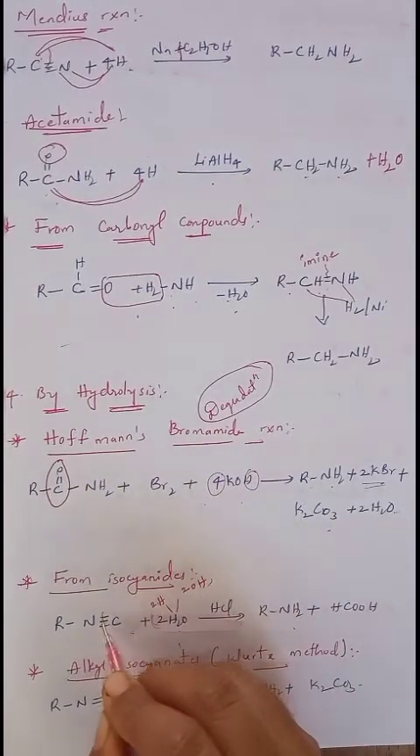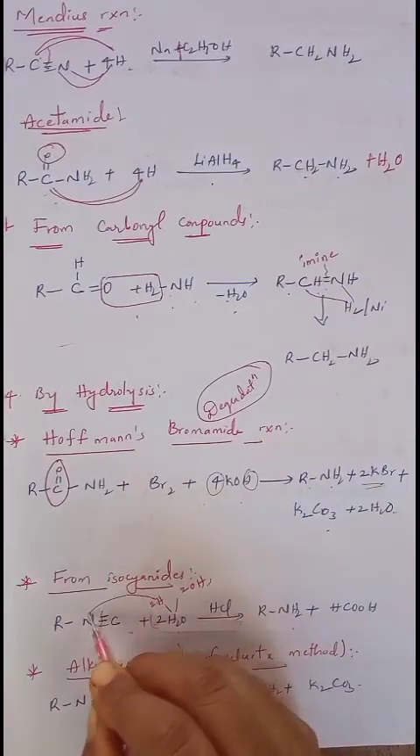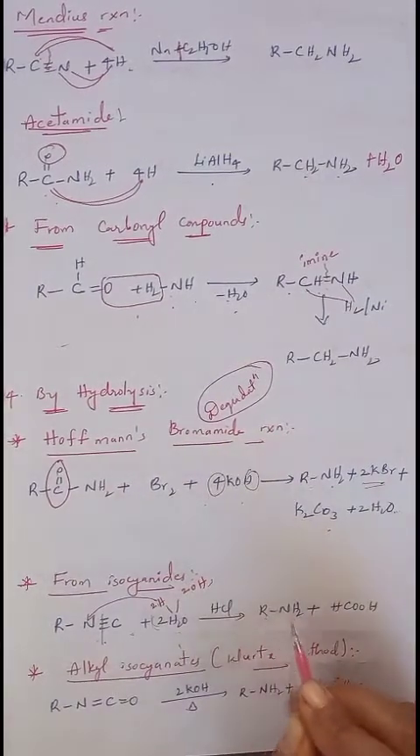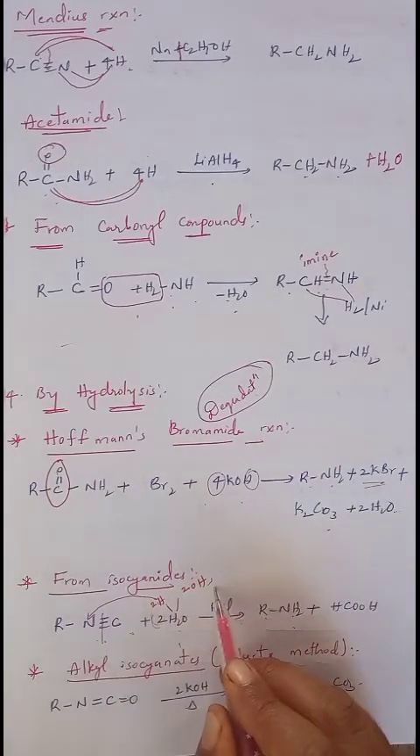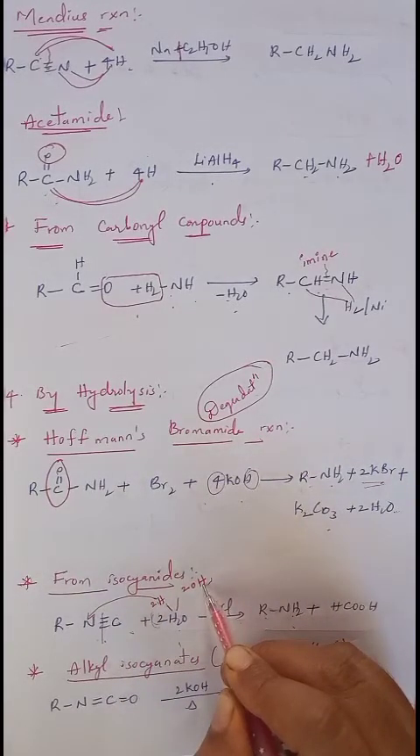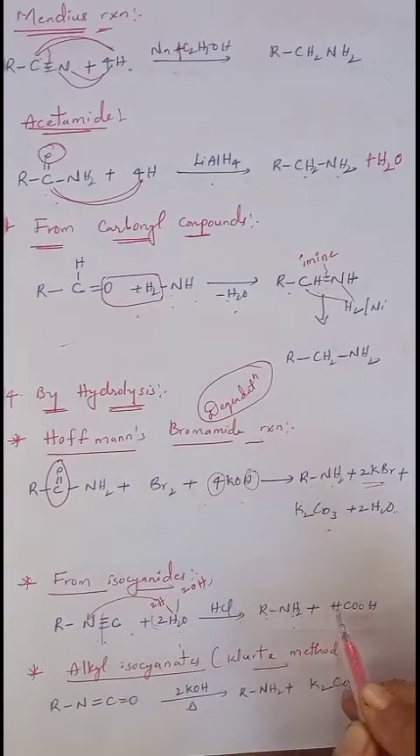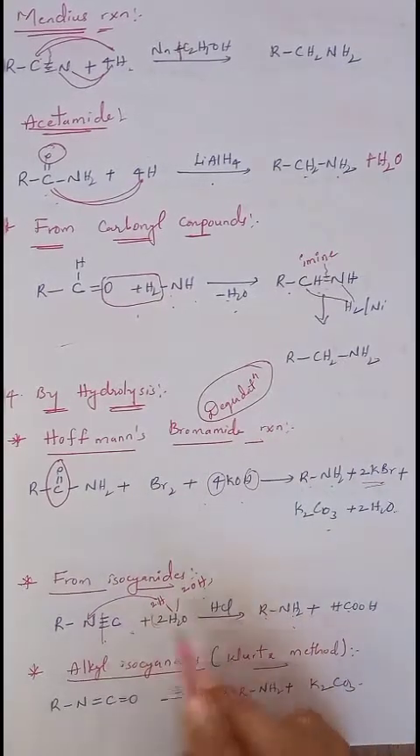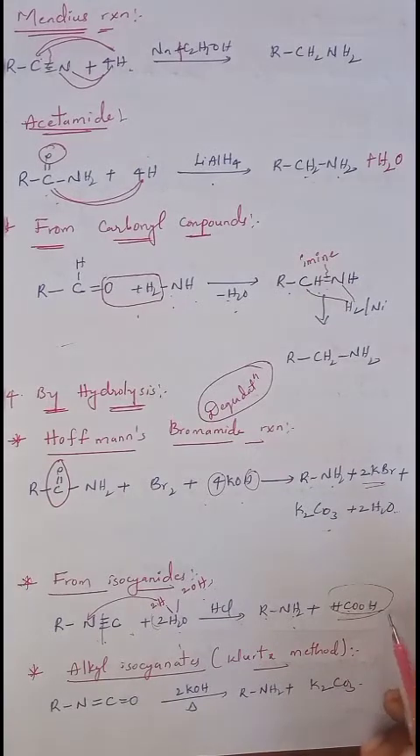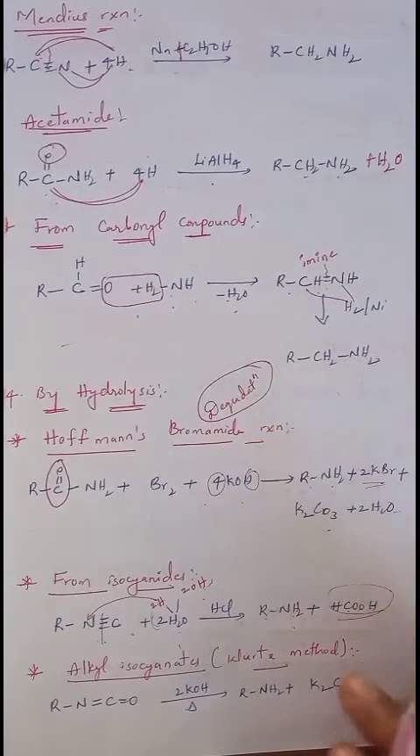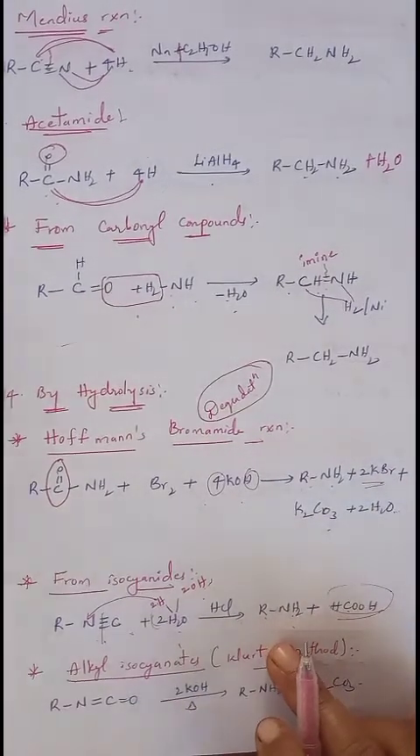So when this bond breaks, 2 hydrogens are added to the nitrogen and it converts to RNH2. Now what is left? Carbon and 2 OH groups. They are converted into HCOOH, so formic acid is formed. So this is about hydrolysis of isocyanides.